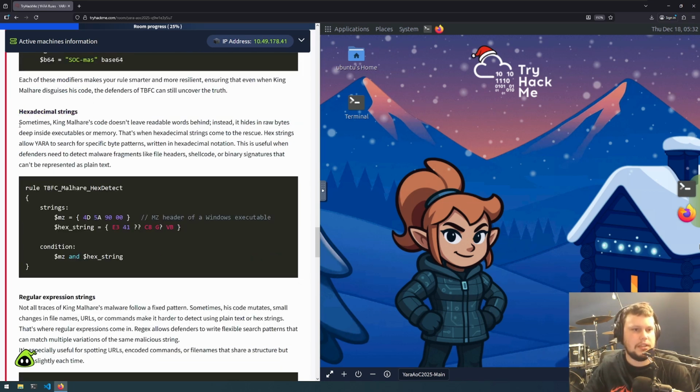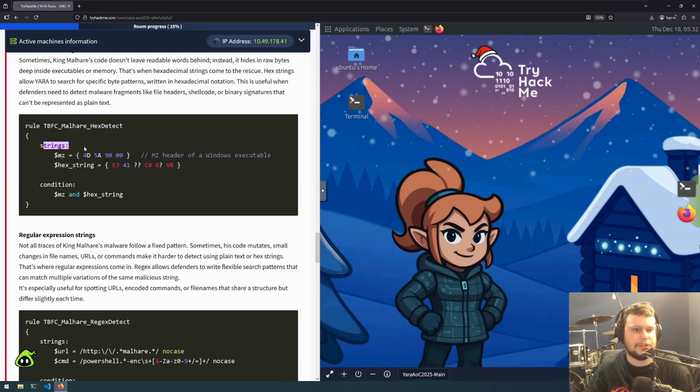Hexadecimal strings. Sometimes King Malhare's code doesn't leave readable words behind. Instead, it hides in raw bytes deep inside executables or memory. That's when hexadecimal strings come to the rescue. Hex strings allow YARA to search for specific byte patterns, written in hexadecimal notation. This is useful when defenders need to detect malware fragments like file headers, shellcode, or binary signatures that can't be represented as plain text. So in this one, we are searching for strings, but in hexadecimal format.